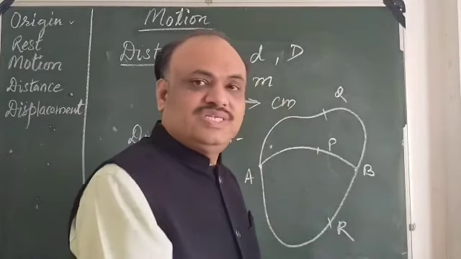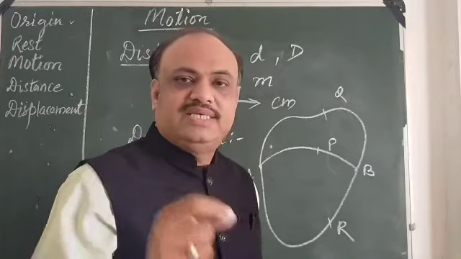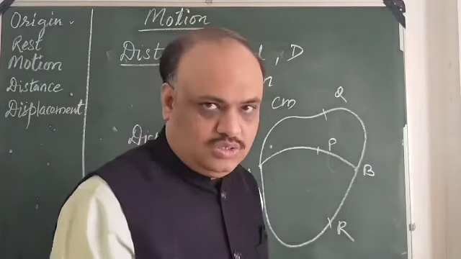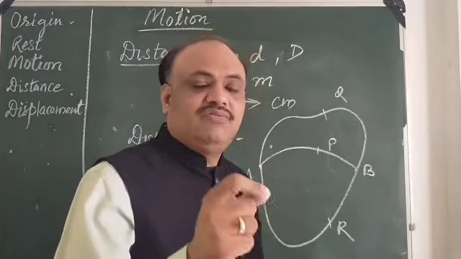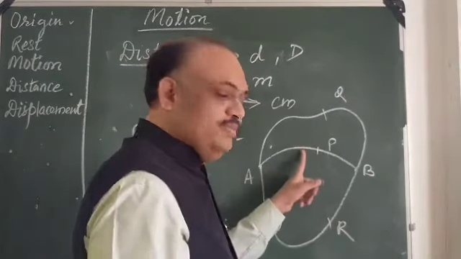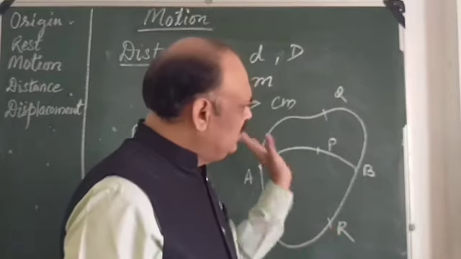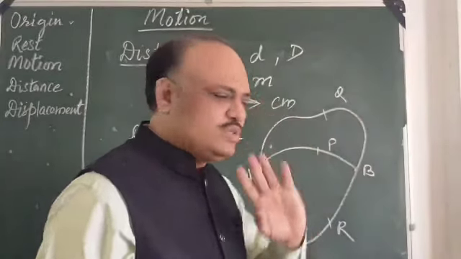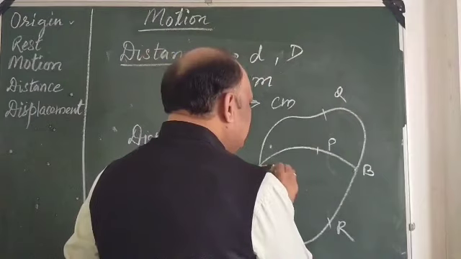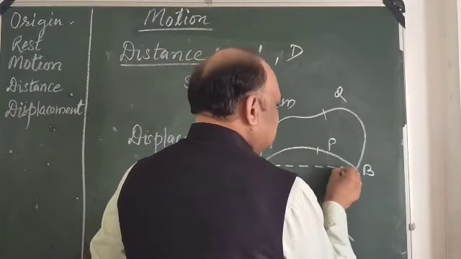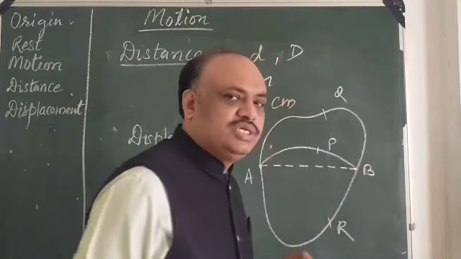It is always a straight line distance, whether the path is available or not. You can go by path P, path Q, or path R, any path, but your displacement will always be counted as the straight line distance AB.